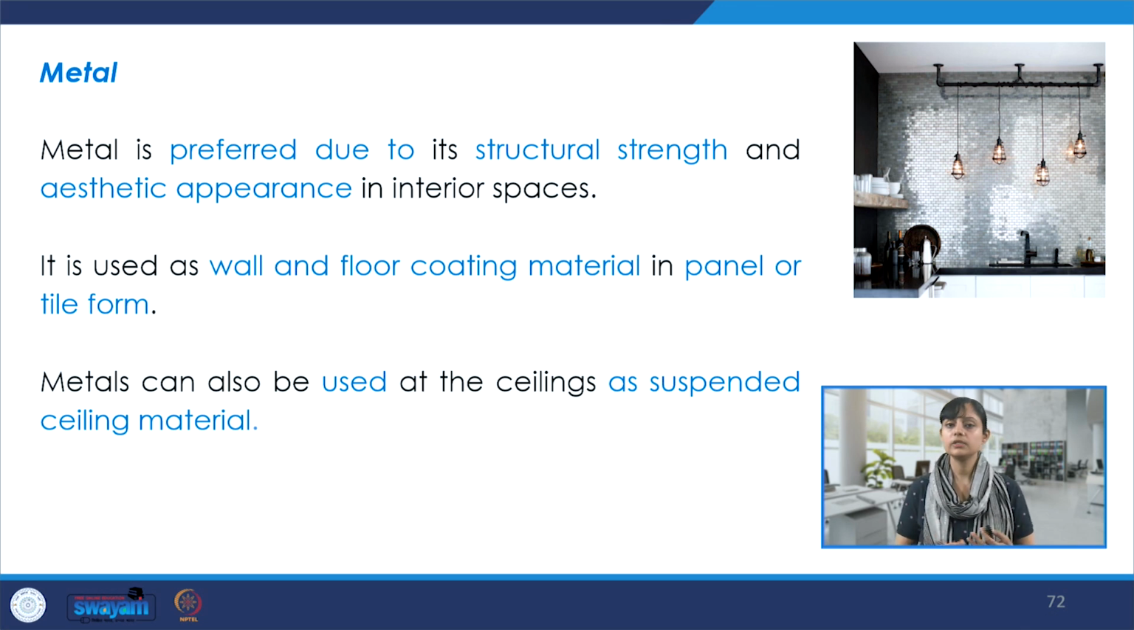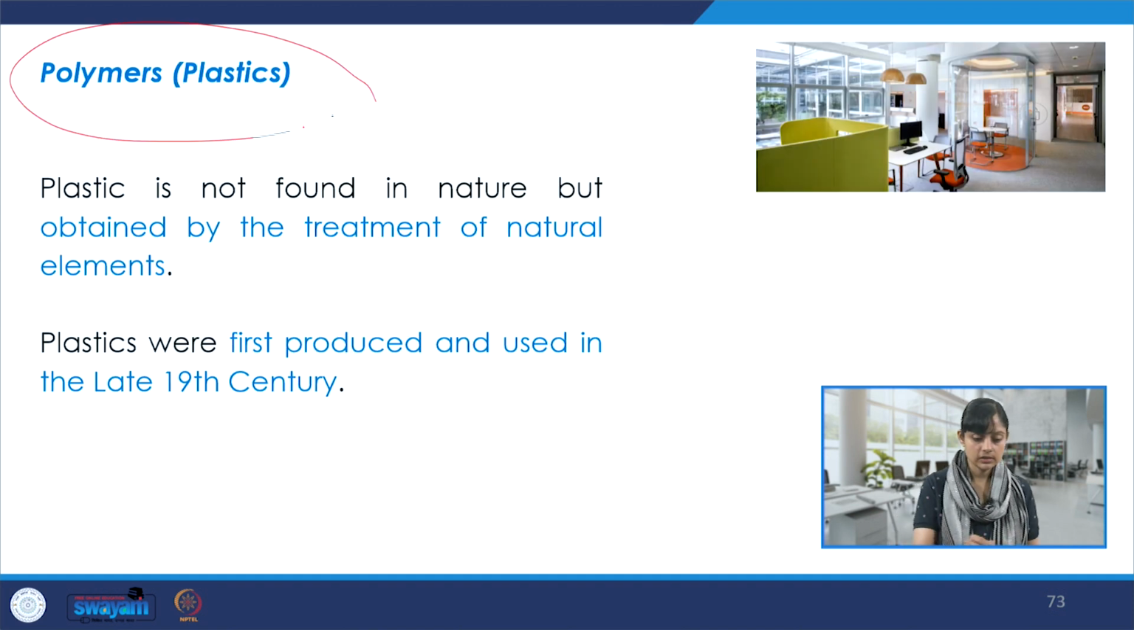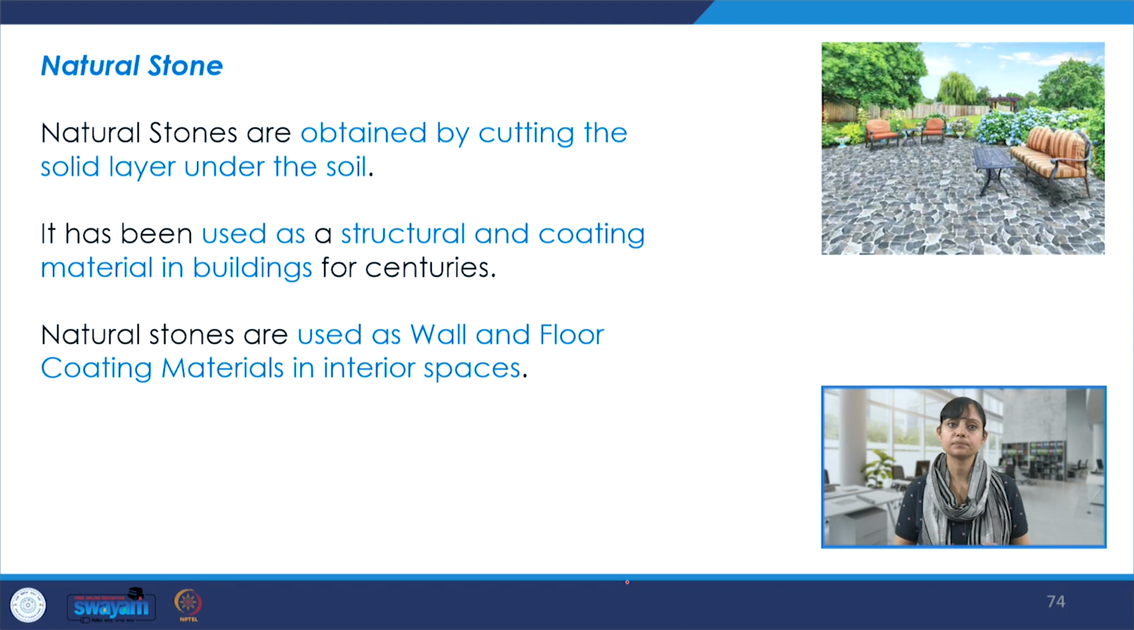Metal is preferred due to its structural strength and aesthetic appearance. It is used as wall and floor coating material, either in the form of panels or tiles. And it could also be used for a very customized and exquisite look. It can be used at ceilings as suspended ceiling material also. Another finish could be polymers and plastics. And of course, it's not entirely natural, but it's used in different formats.